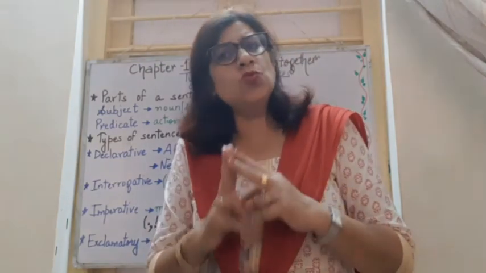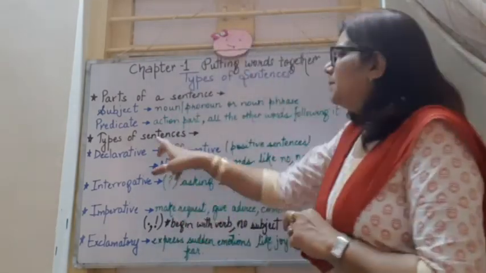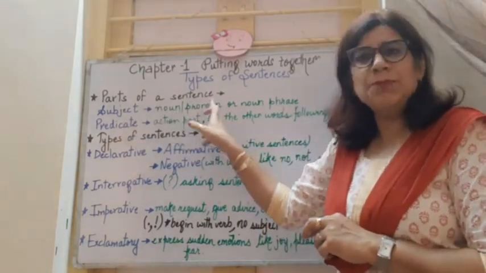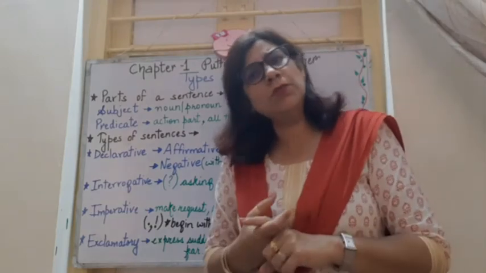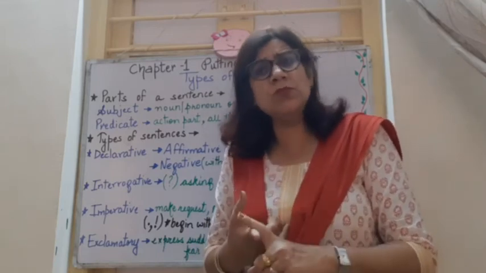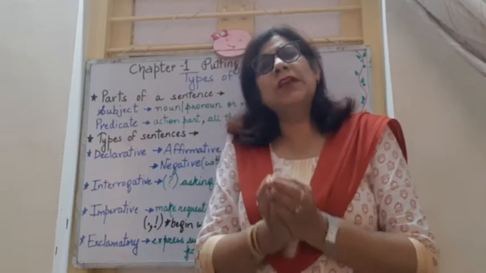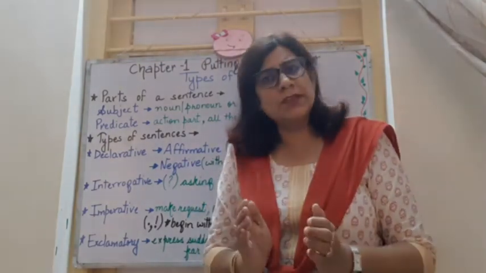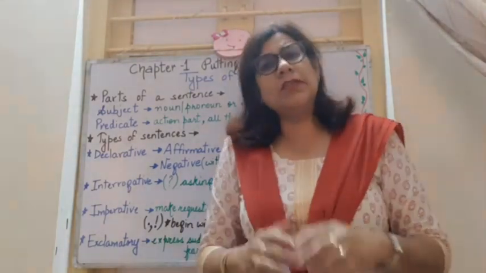Each sentence has two major parts. The first part is the subject part and the second part is the predicate part of the sentence. The subject part has the noun, the pronoun or the noun phrase. We all know nouns are naming words, pronouns are words used in place of nouns, and a noun phrase is a group of words having more than one noun. Like Radha and Mohan is a noun phrase. If I want to say only Radha, that is a noun. He, she, they, we, all these are pronouns.